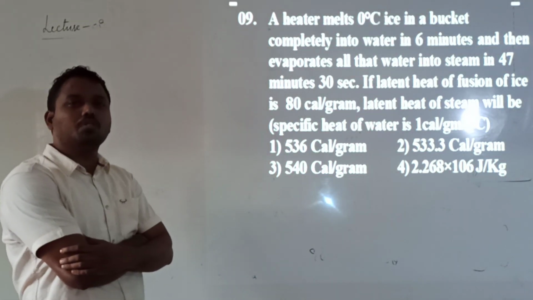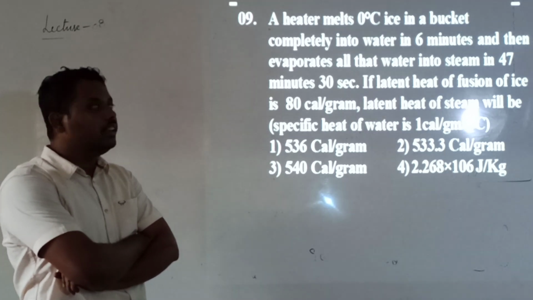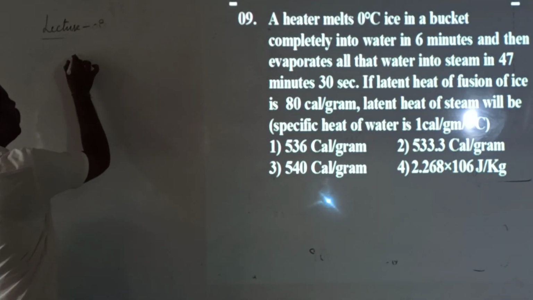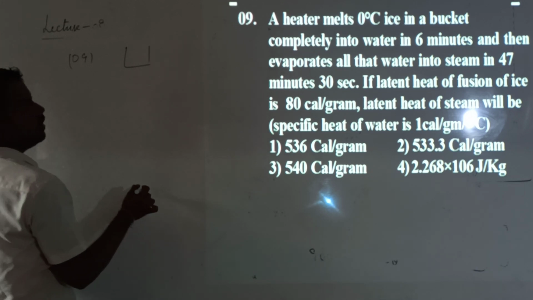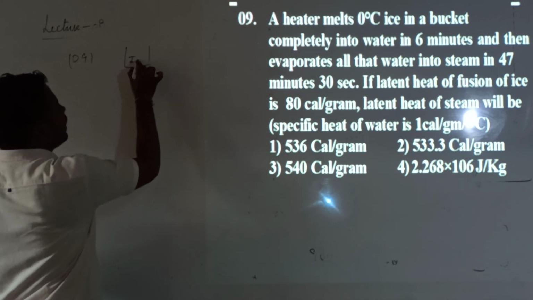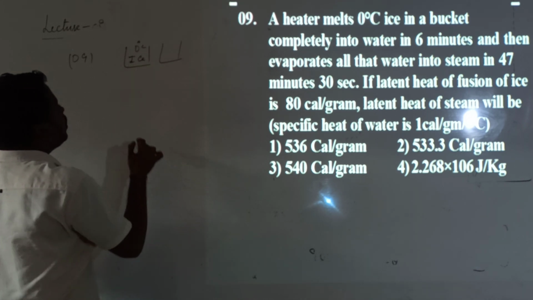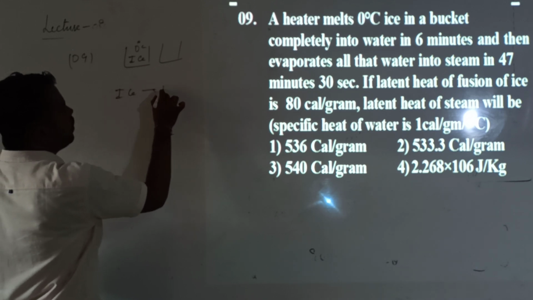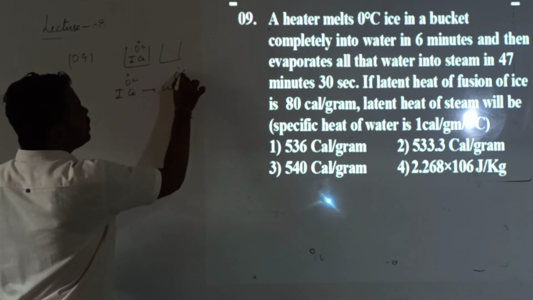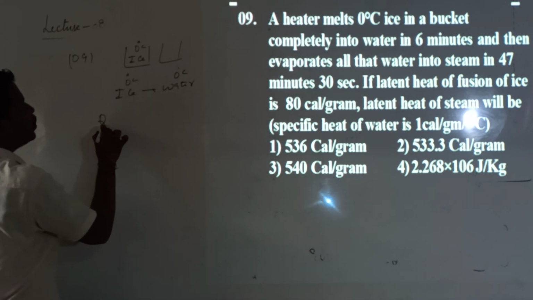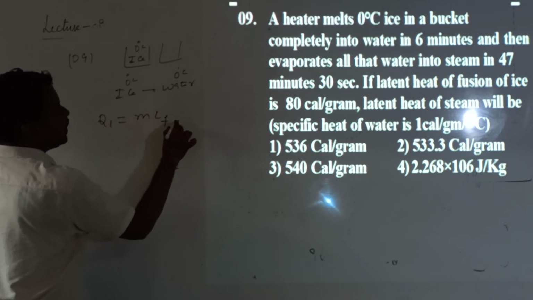If options are not close, directly you can tell the answer. So that is our 530, 540 like that. Now let us check here. In this, one beaker is there. In that beaker, what happened? They have taken ice. So heater melts ice. That ice temperature is initially 0 degrees. So to melt the ice into water, which is there at 0 degrees, the heat value can I call Q1. Q1 value, so M into latent heat of fusion value.